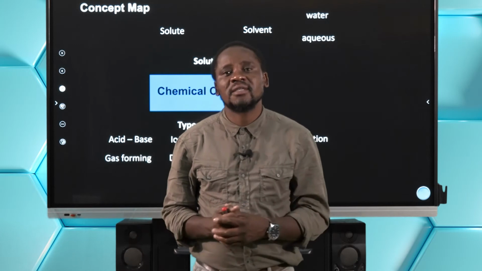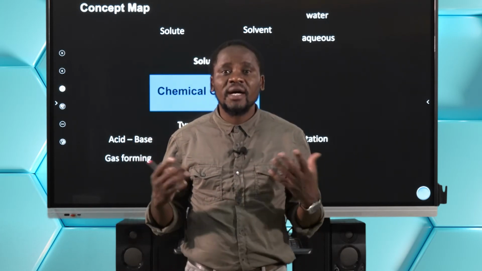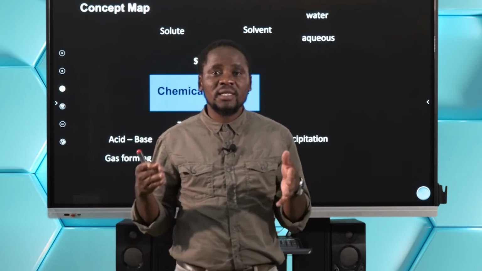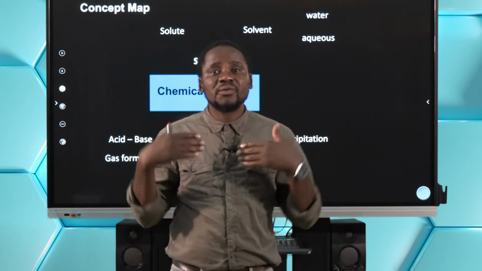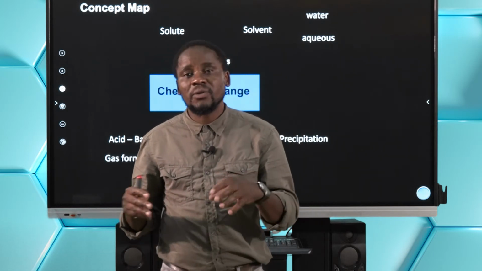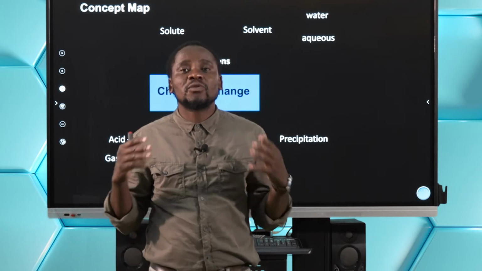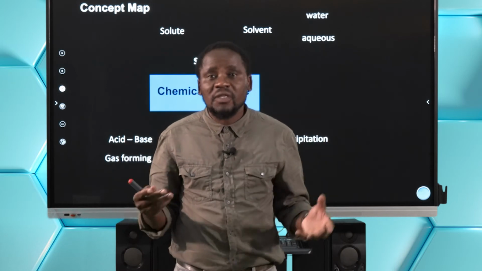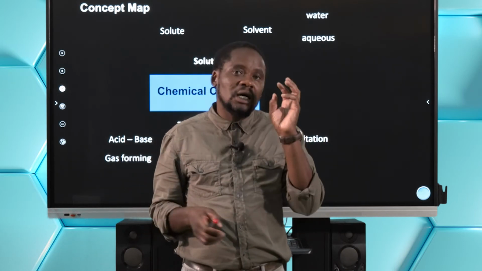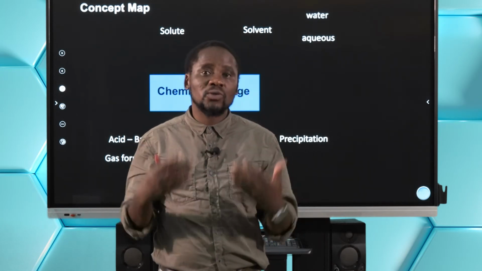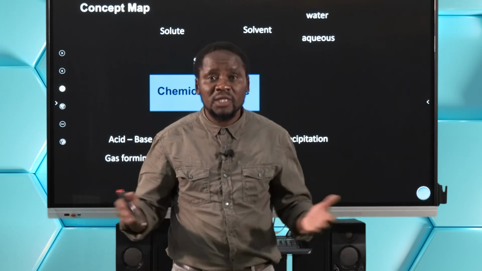We're still discussing the reactions that take place in aqueous solution. By now, we appreciate the fact that an aqueous solution is that type of solution in which water is the solvent. And remember, when we have a solution, we actually have solid particles of a substance dissolved in water completely to form what is called a homogeneous solution. So at the end of the day, these aqueous solutions in which water is our solvent are actually a homogeneous mixture of some sort, right?